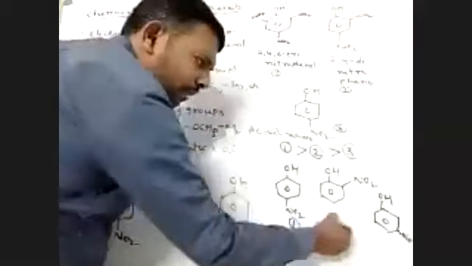Okay, this is meta-nitrophenol. This is the first one, second one, third one.